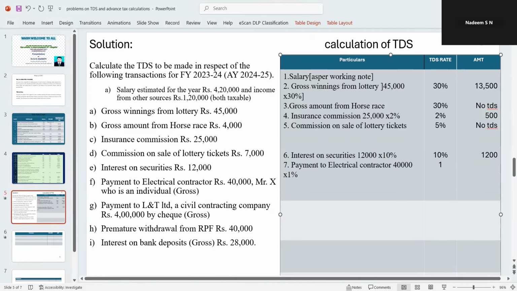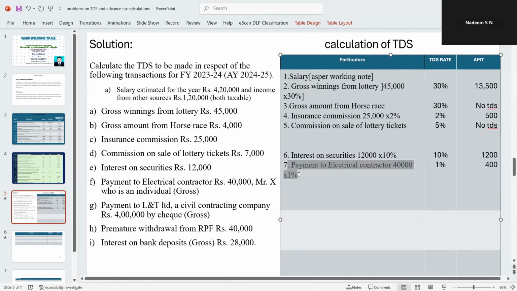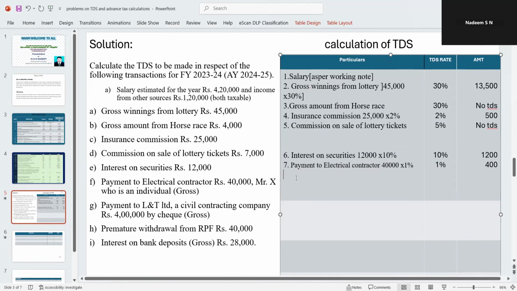So what is the rate? We have to take 1%. So how much is it there? 400 rupees. So in the same way, do it for the next one.